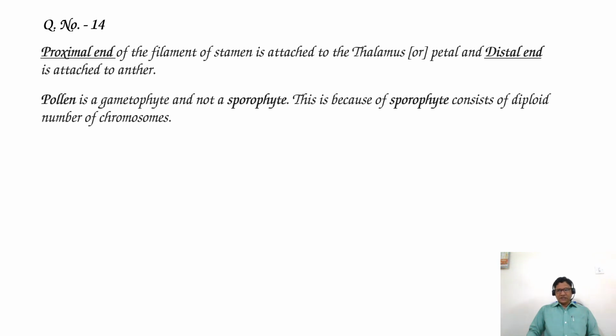Then the third statement. The microsporangia develop further and become embryo sac. Here the embryo sac represents the female reproductive part and microsporangia represent the male. So it is the megasporangia that develop further and become the embryo sac, not microsporangia. So the third statement is also wrong.